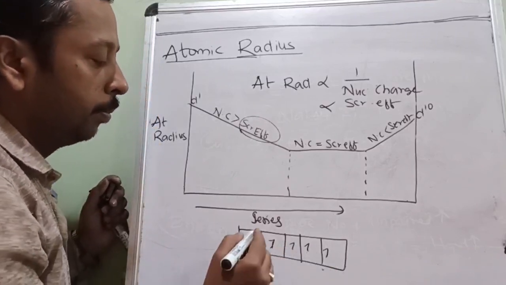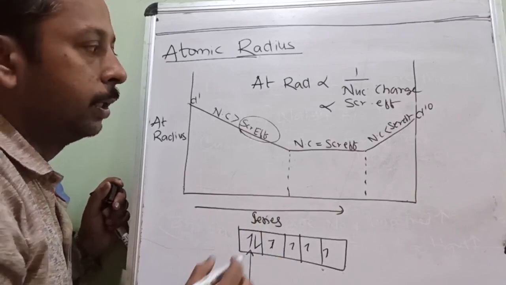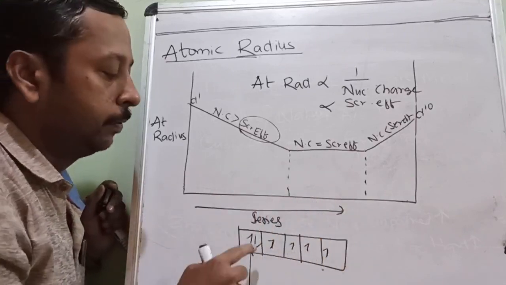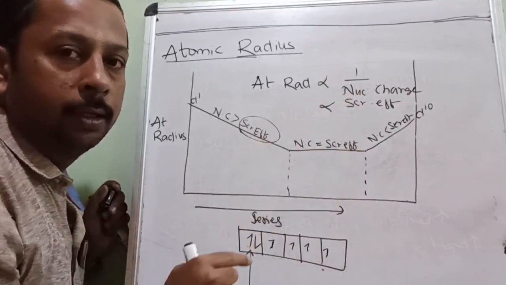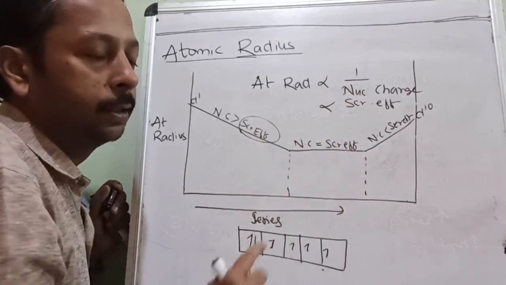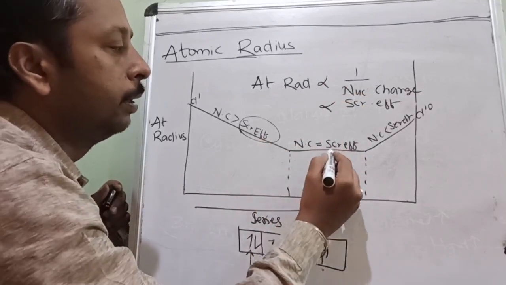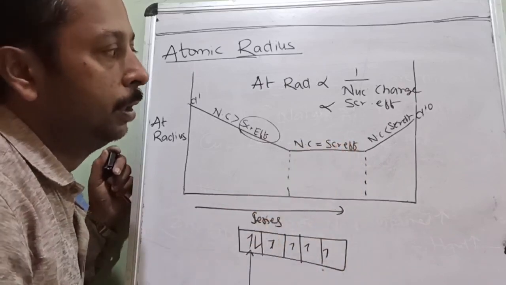But the problem comes when electrons start pairing. At that time the screening effect is almost equal to the nuclear charge. Nuclear charge will increase, this will decrease, both will cancel out and the radius will remain constant. After that, the screening effect takes over.